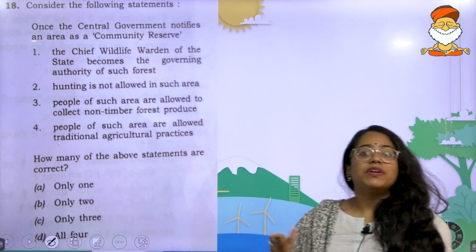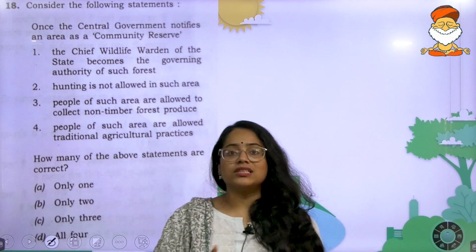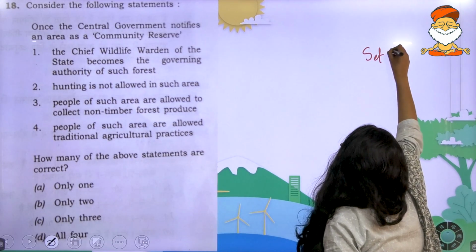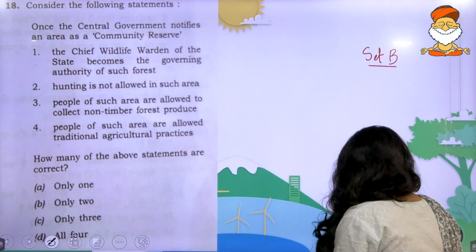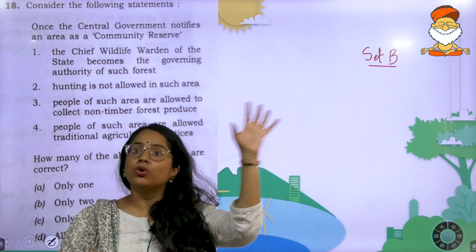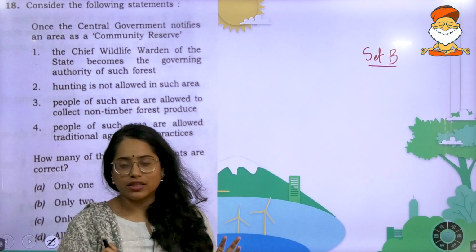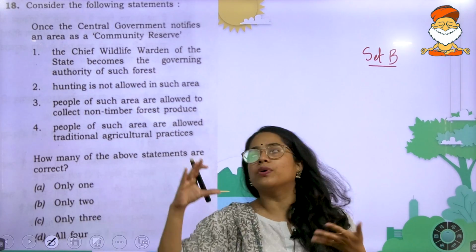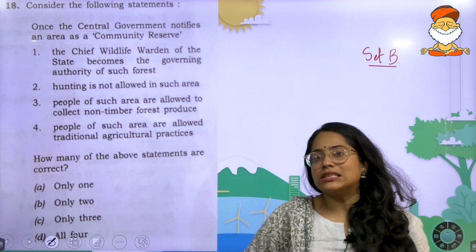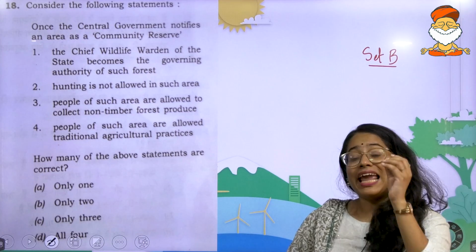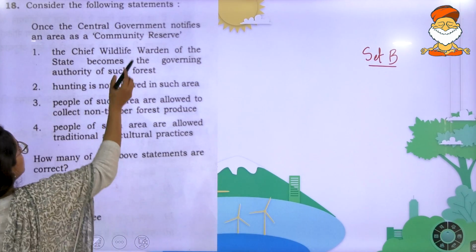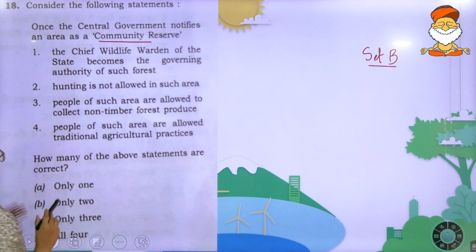The set of questions that we've picked is from set B of the question paper. Those who have the other sets, ensure that you look at the question and then check for the key. Those who have set B, you can just follow the question numbers put along with it. The first question in environment came at the 18th number of set B. The question was regarding community reserves and the question was fairly direct.